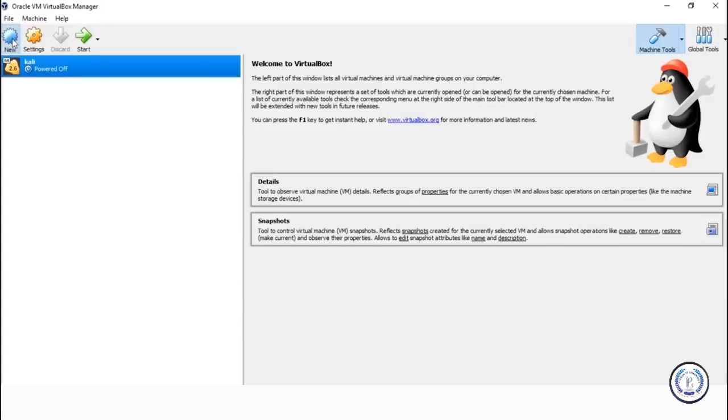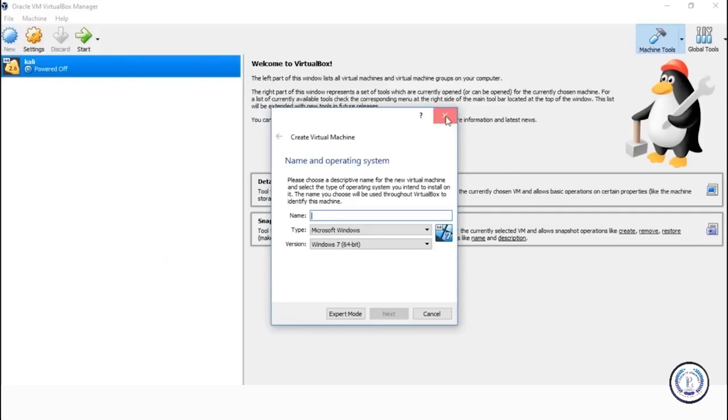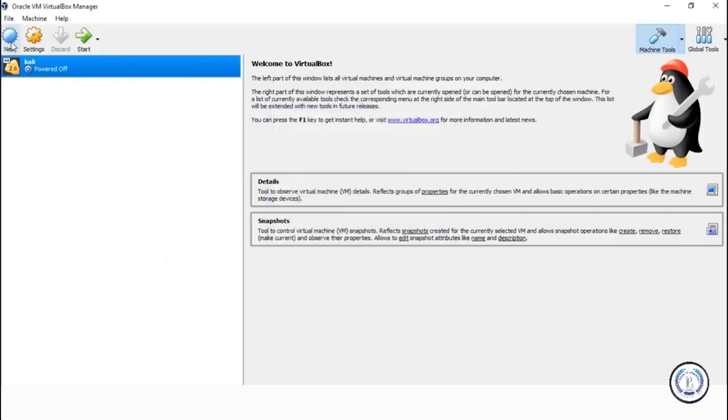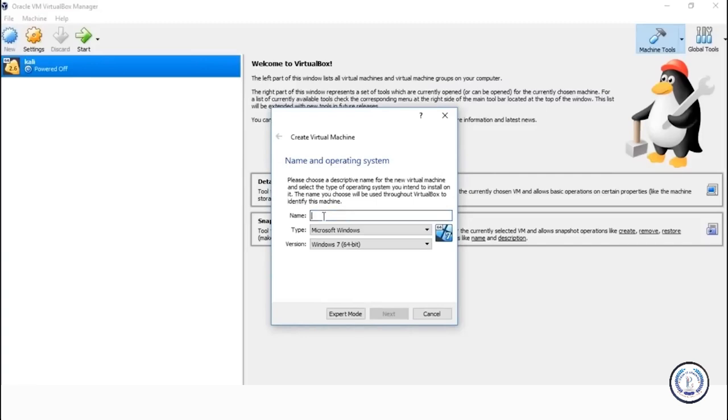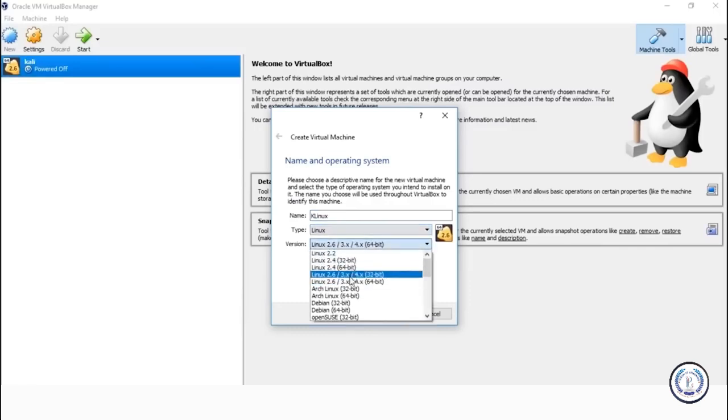Just click on the New option here. This is your VirtualBox homepage, guys. So click on New here and just give a name. We've already given Kali Linux earlier for the virtual machine, so let's give it some other name. Let's say capital KL Linux. And choose the type of operating system, that's Linux, and here 64-bit. According to your operating system needs, you can go ahead and choose 32-bit as well.